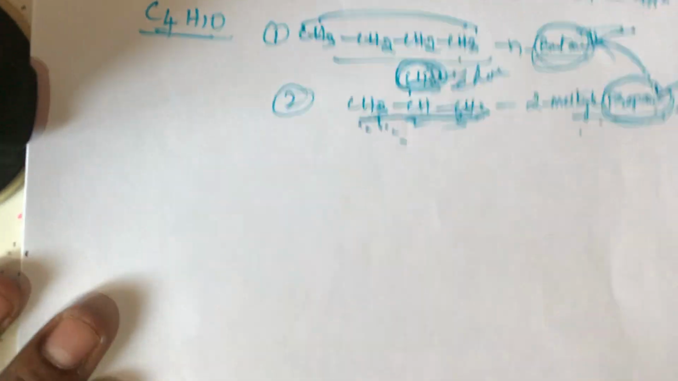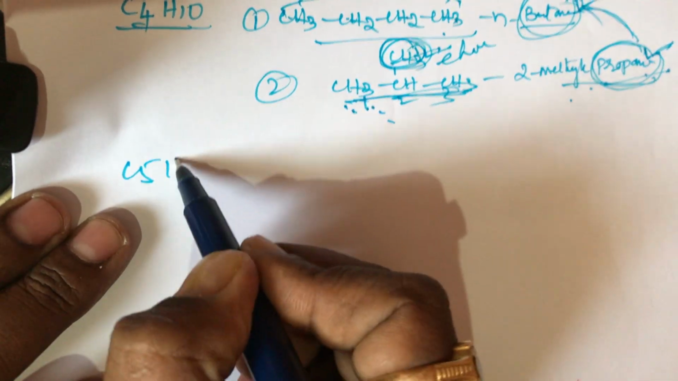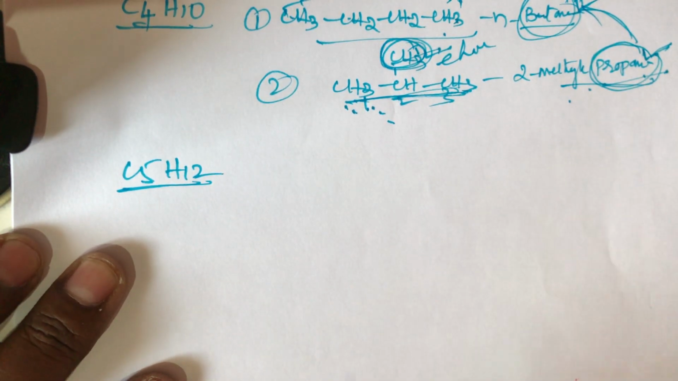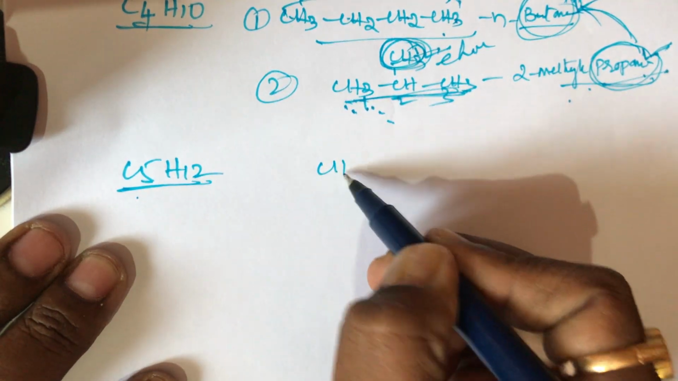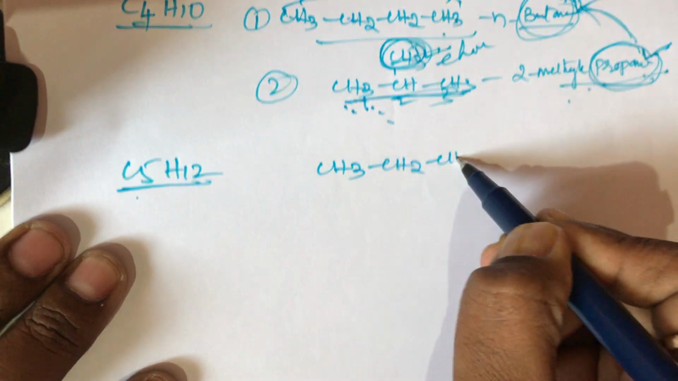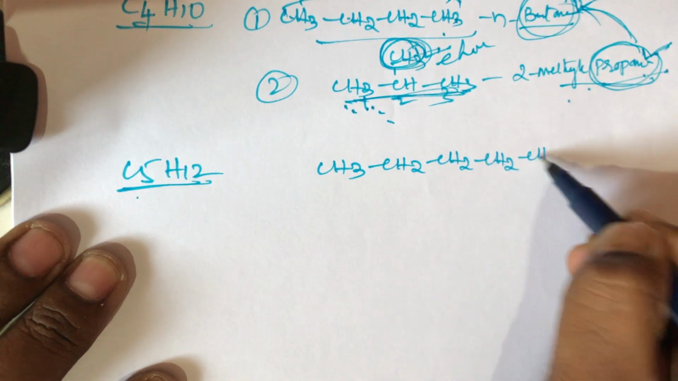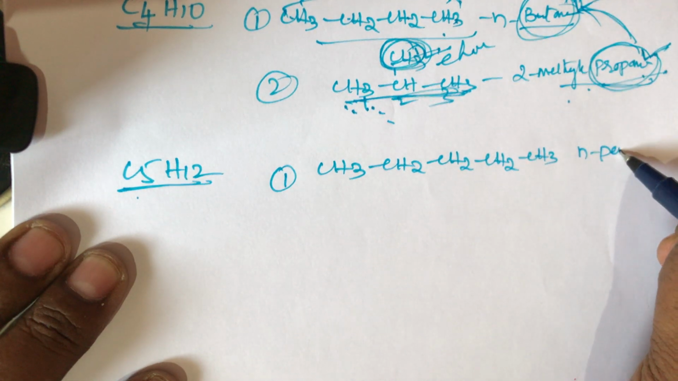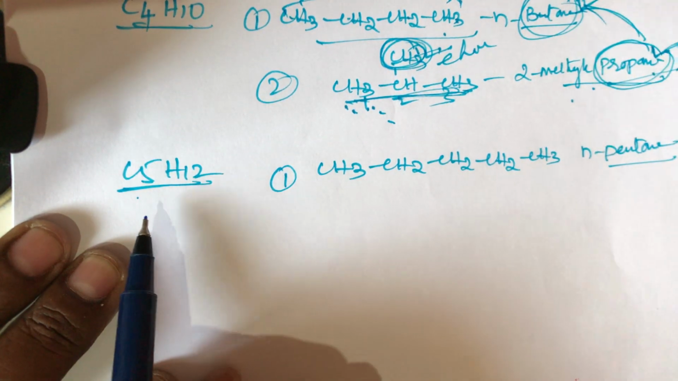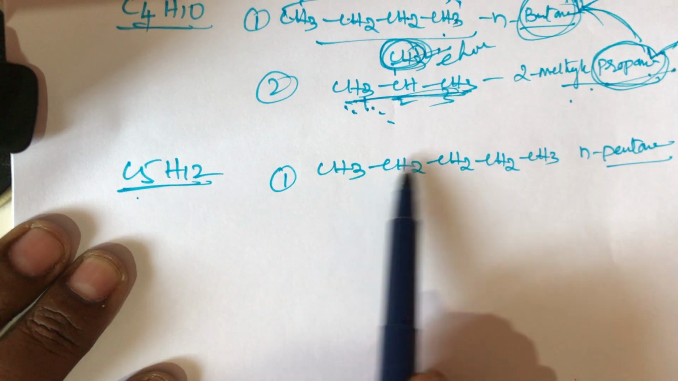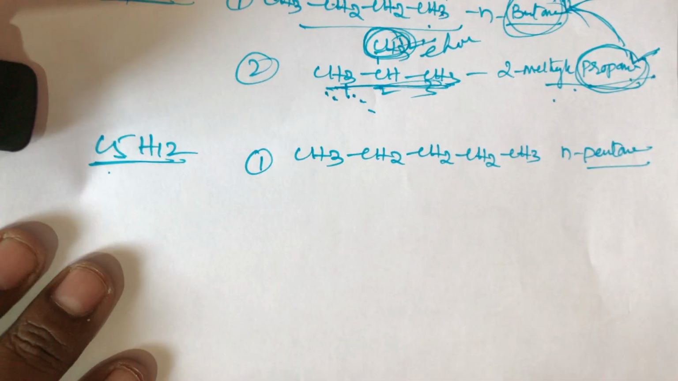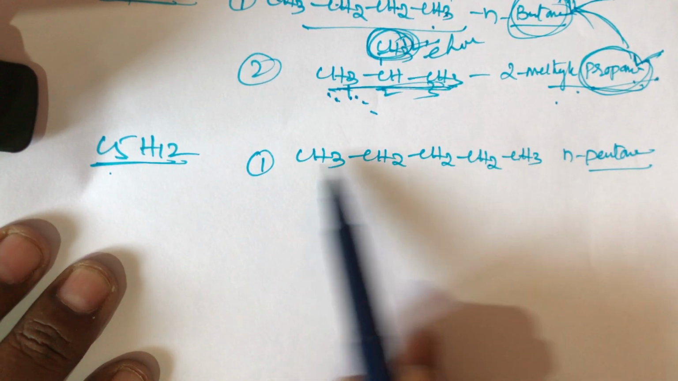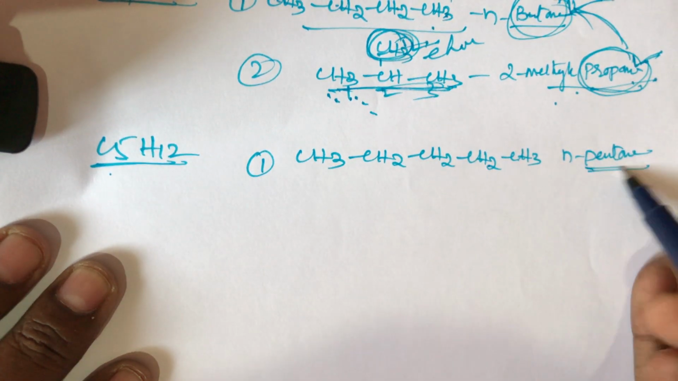Now I will take one more example, C5H12. In C5H12, how many isomers, how many structures are there? 5 carbons are there, and we can write CH3 CH2 CH2 CH2 CH3. This first structure is called n-pentane. Everything is balanced: 5 carbons, 1 2 3 4 5, and hydrogens also 12. So 3 plus 2 is 5, plus 2 is 7, plus 2 is 9, plus 3 is 12. Carbons and hydrogens are balanced.